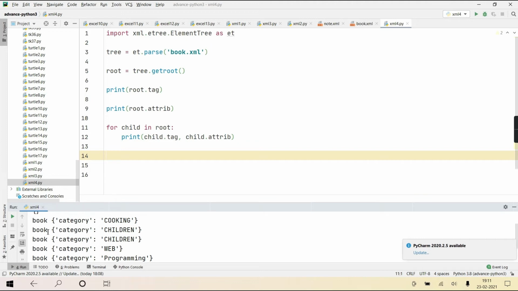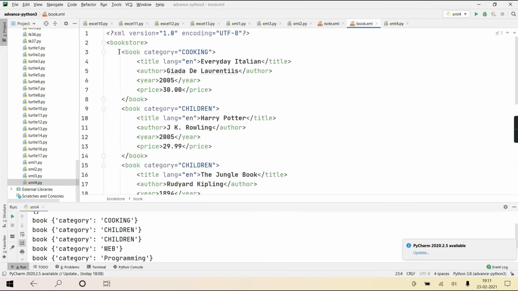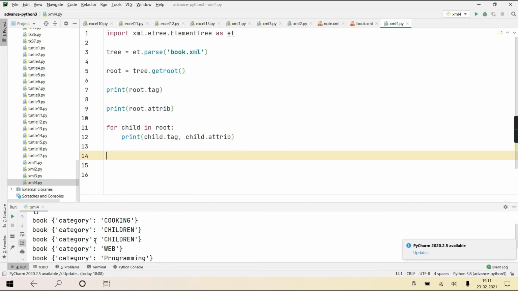See, is the name of the tag for all the same? Book, book, book only. Why? Because they are the child elements of root. Yes or no? They are child elements of the root, and all child elements have the same tag name, that is book, book, book, book. And these are the attributes. So how many attributes are there? Only one, category and the value of that category.